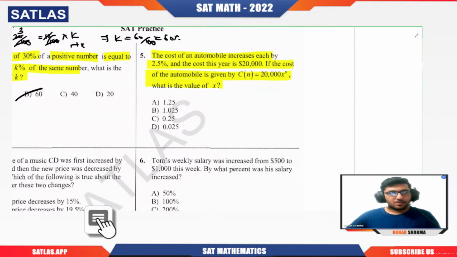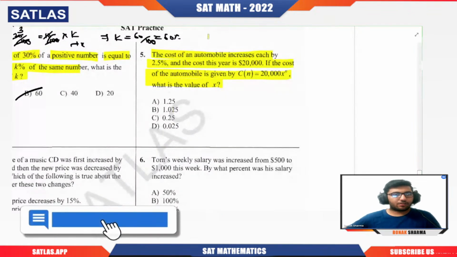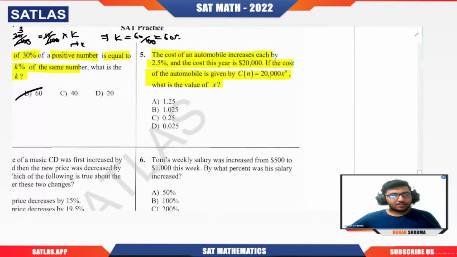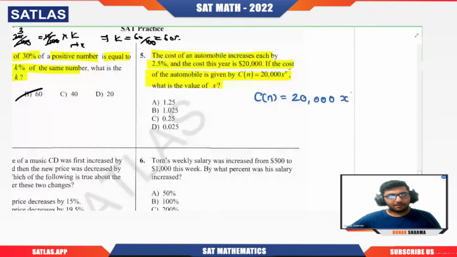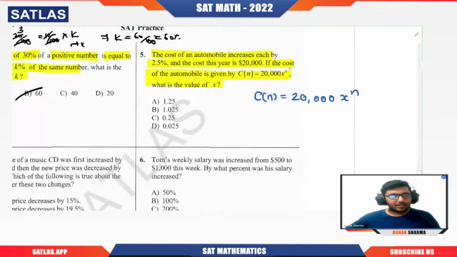Basically, in this question, the cost of an automobile increases each year by 2.5%, and the cost this year is $20,000. If the cost of the automobile is given by C of n equals 20,000 x to the power n, what is the value of x? Here n represents the year, and it is telling you that the cost increases each year by 2.5%. So they're asking the value of x.